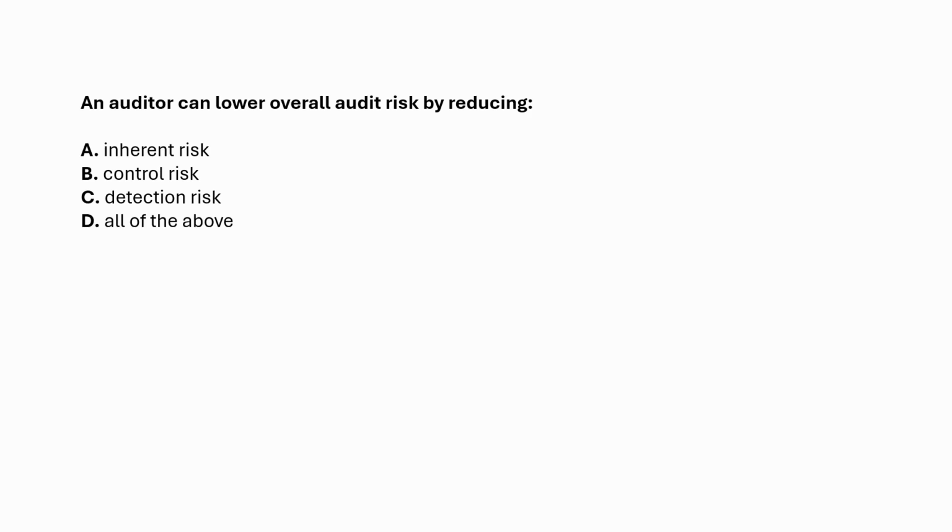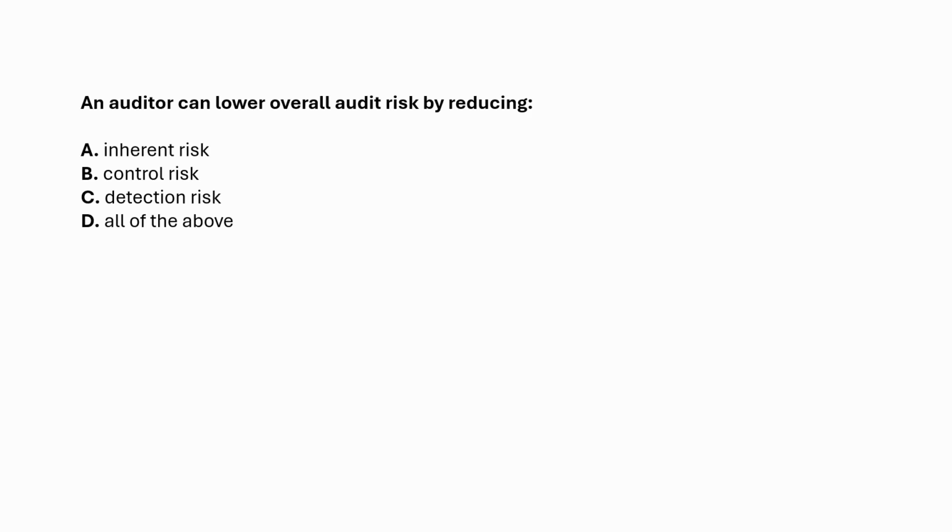Detection risk means the chance that my audit procedures will fail to detect a misstatement that exists. This is the part that lives in my hands. If I do sloppy work, detection risk is high. If I design stronger procedures, gather more evidence, or increase sample sizes, detection risk drops.